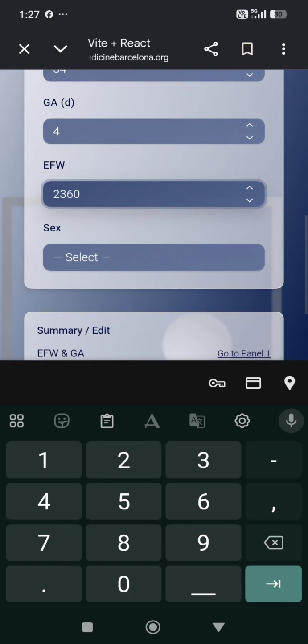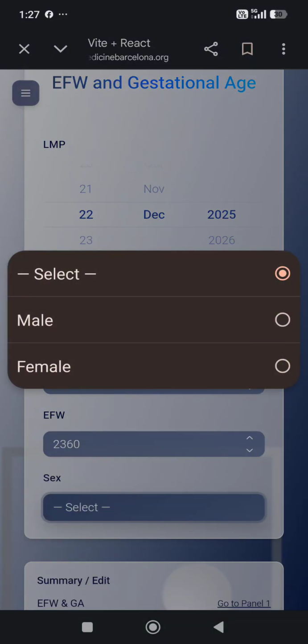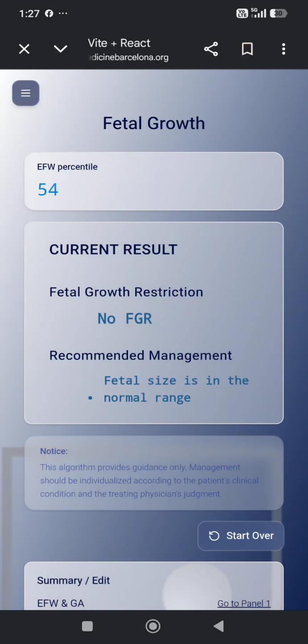Select gender. In India, selection of gender is prohibited, so by default we are choosing female patient, female baby. So the EFW percentile is 54. No fetal growth restriction, no FGR.